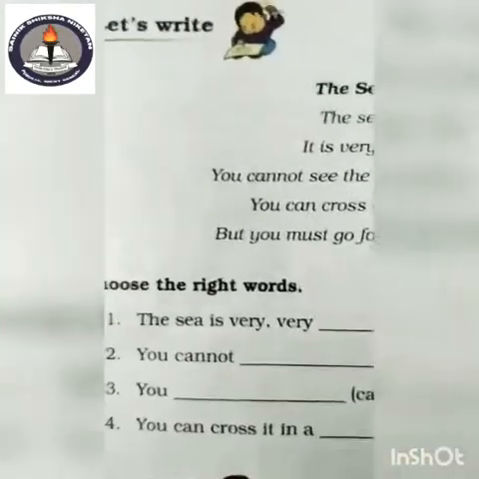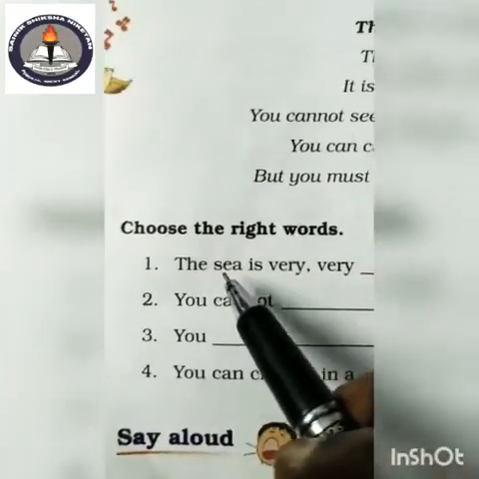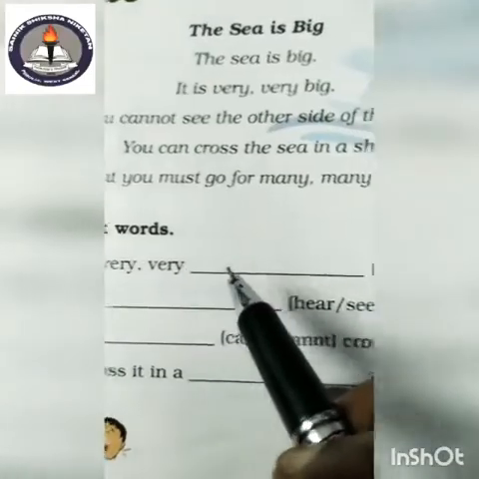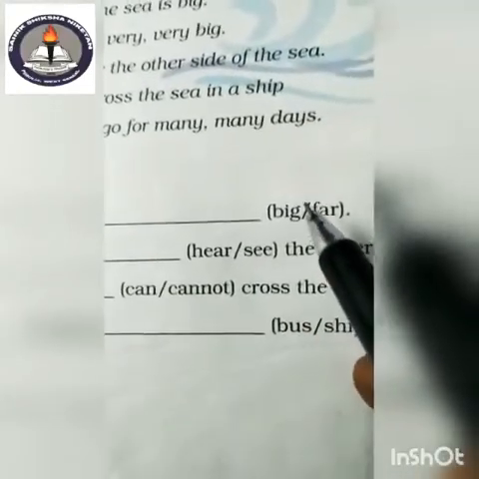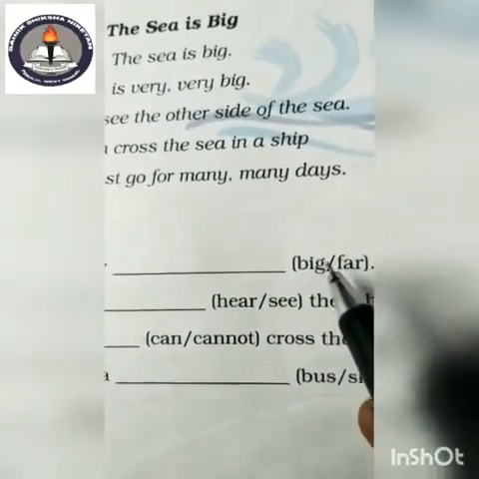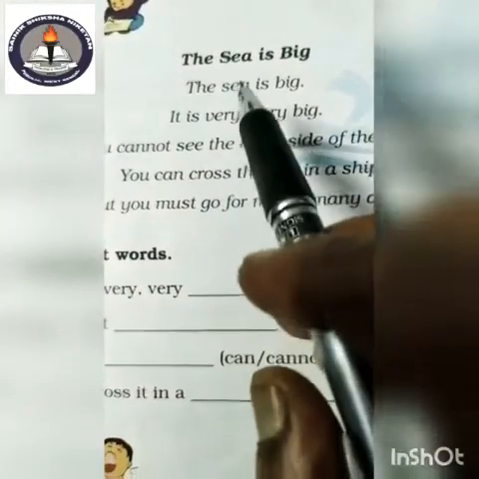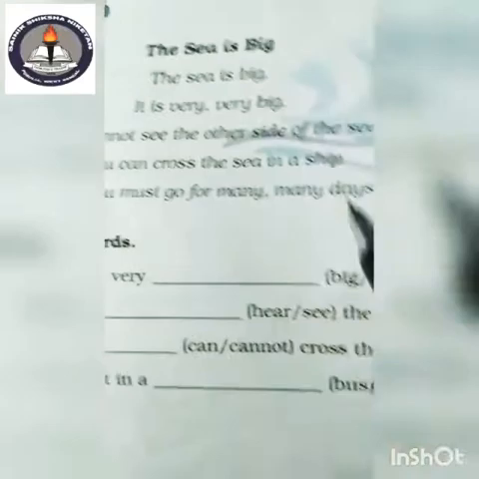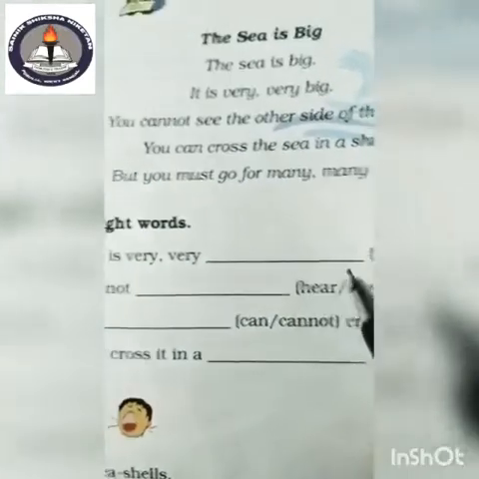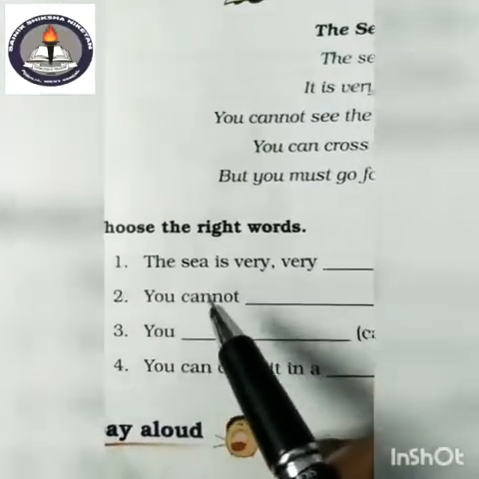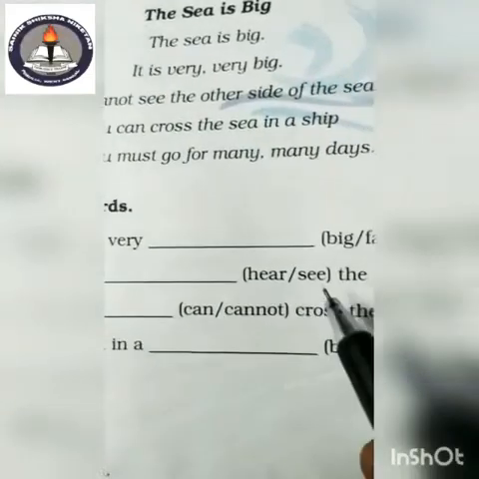Now, the sea is very, very big. You have to choose the right option. So, big is the right option. It is written here. Big. The sea is big. So, write here big. And number 2, you cannot see.